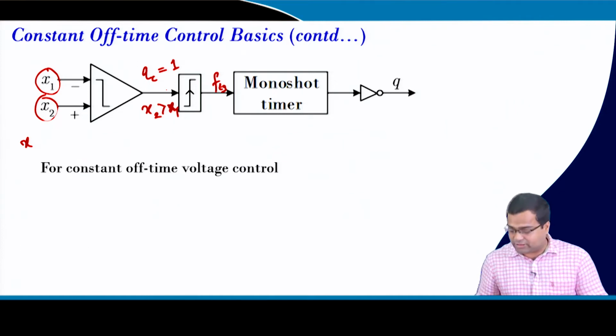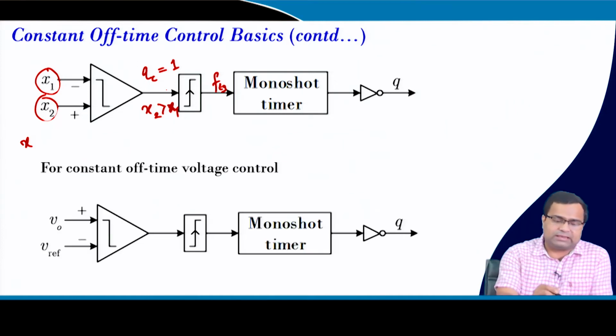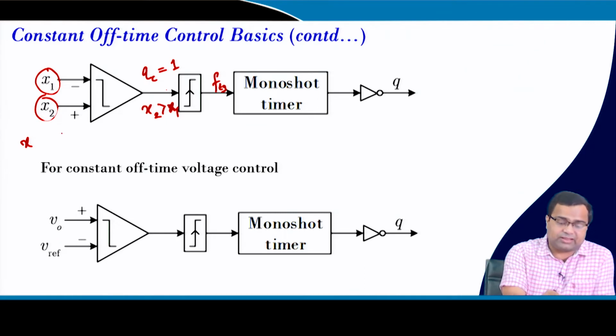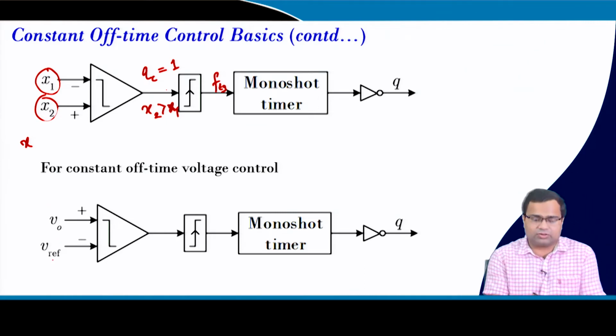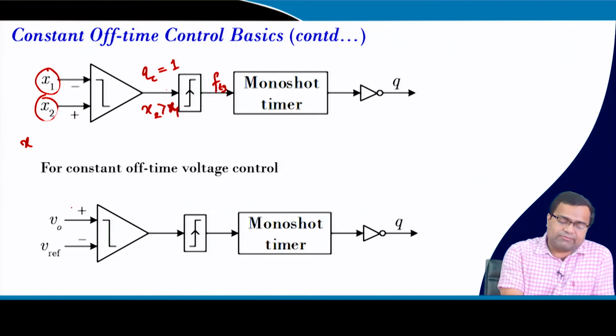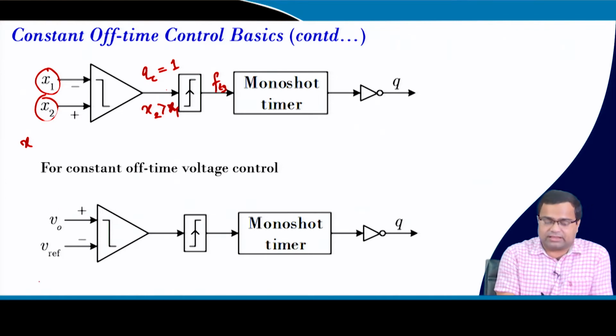In case of voltage control, we will simply replace x1 and x2 by V0 and Vref. That means whenever V0 is greater than Vref, the output of the comparator should be high.